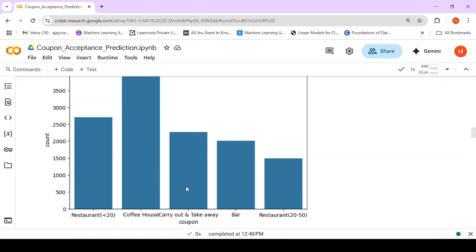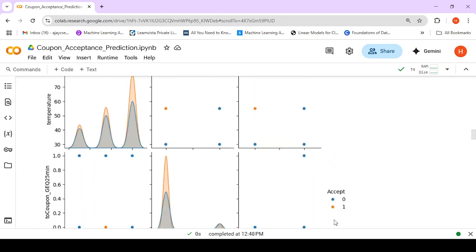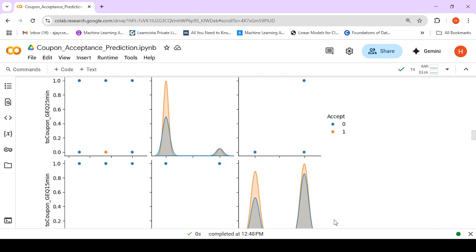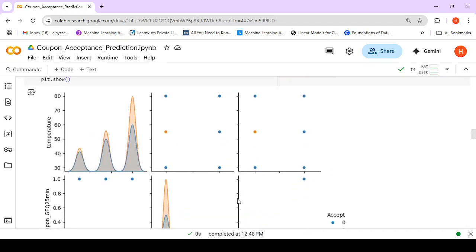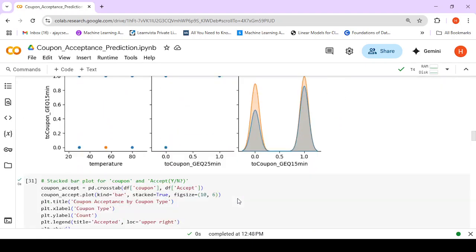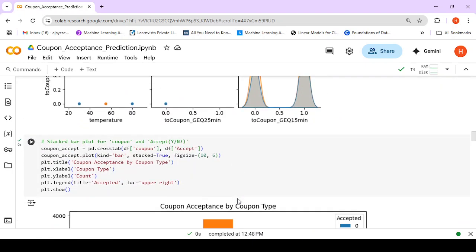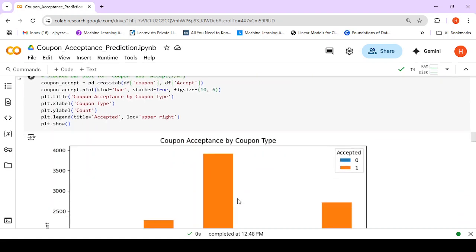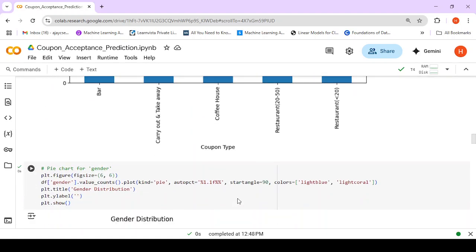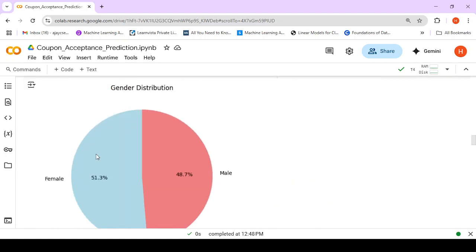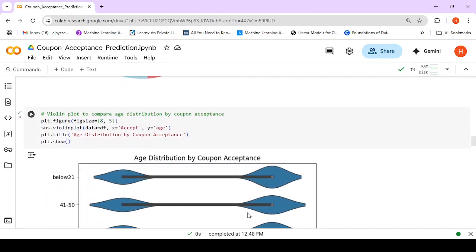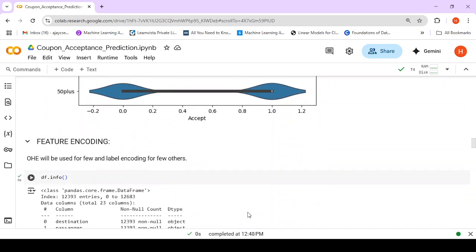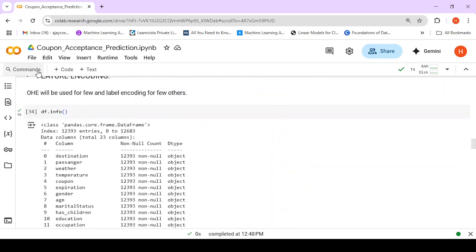This is the distribution of the various coupon types. These are the 5 types of coupon, and this is the plot between temperature and the coupon. This pie chart shows the gender distribution. Then there is age distribution by coupon acceptance. Now let us move on to feature encoding.